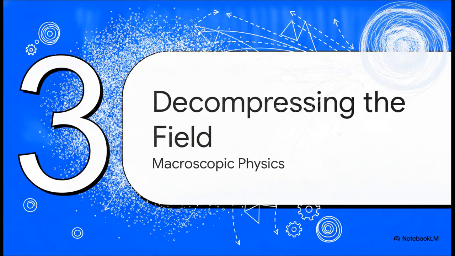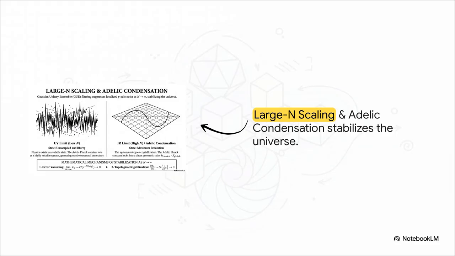Section 3. Decompressing the field. Our everyday reality obviously isn't volatile and uncompiled, so how do we get from that microscopic noise to macroscopic physics? Well, we scale up. Take a look at how that scaling process actually works. Over on the left, we have the UV limit, or low n. The physics here exist in a totally volatile state. It's uncompiled, granular, and blurry because those paddock error terms are just running wild.